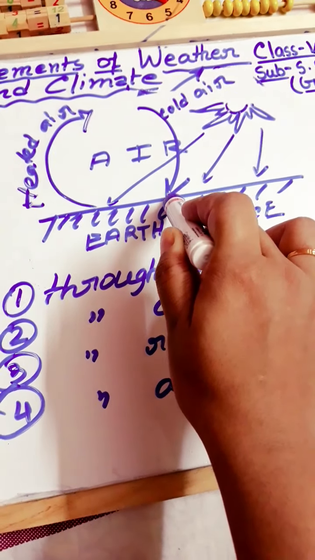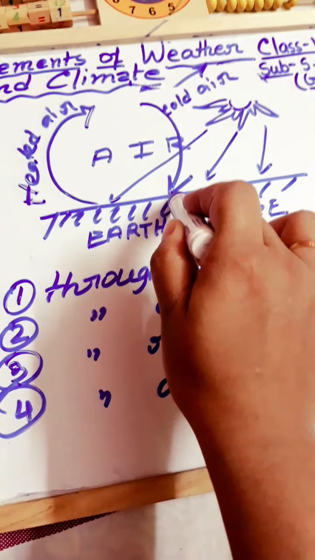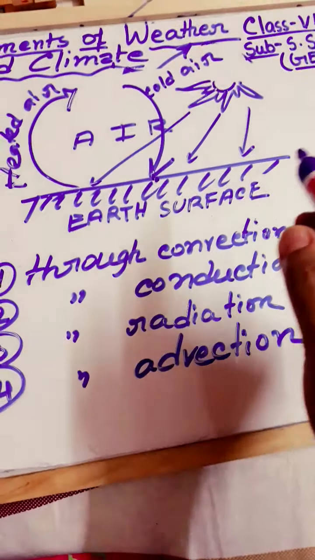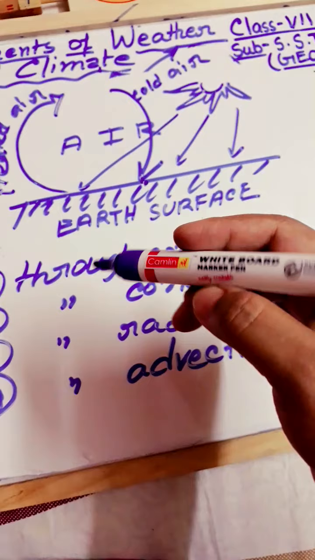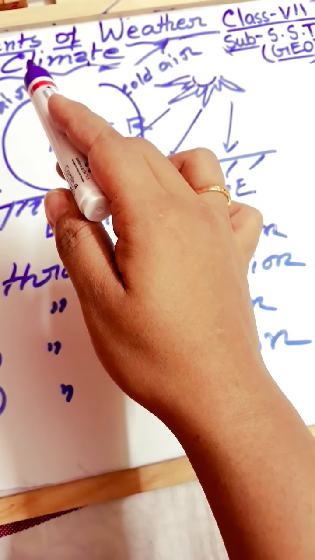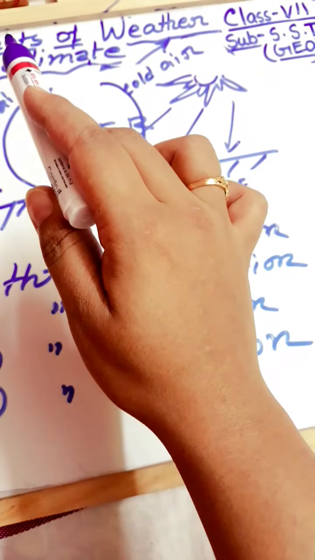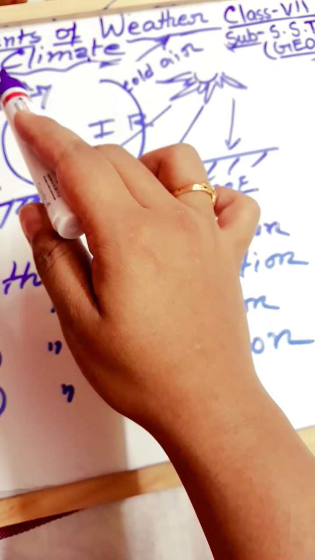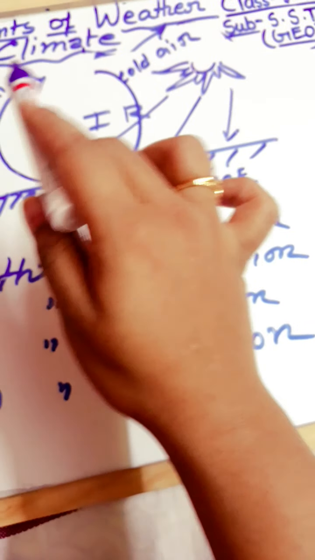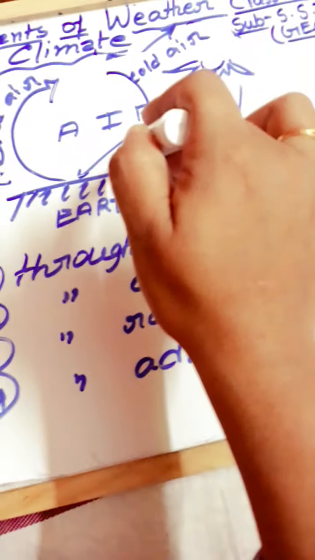This is the process in which the cold air, being heavier, settles down and the heated air rises to the upper portion. The warm air, on reaching a certain height, becomes cold and heavy once more and starts sinking.